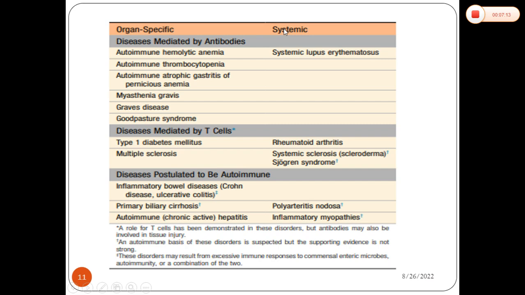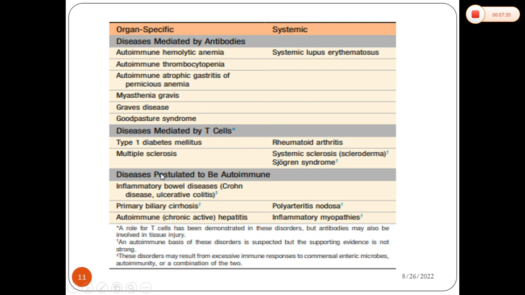Another is that the main mechanism of the autoimmune reactions may be the generation of autoantibodies, or sometimes this may be mediated by T cells. So these are classified like this, and you can write one or two examples from each type. That is explained in the coming slides.